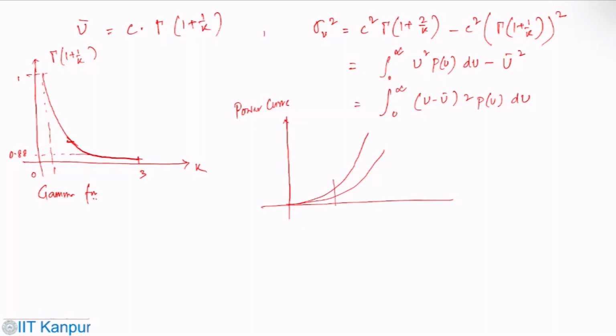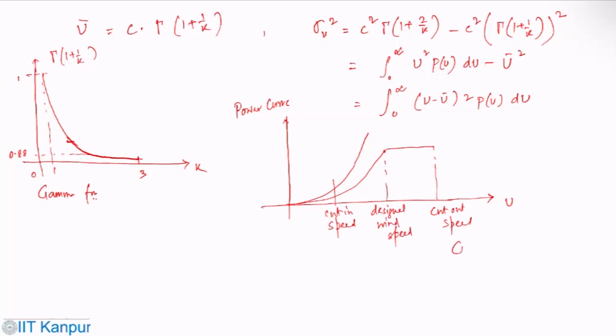This could be the cut-in speed, this is the cut-out speed, and this is the designed wind speed.